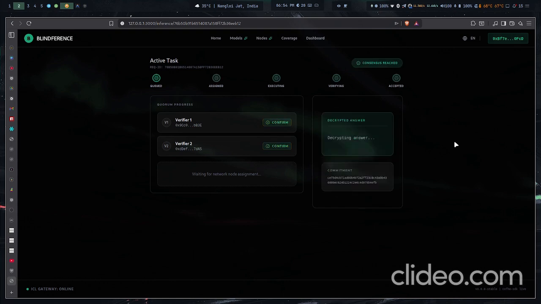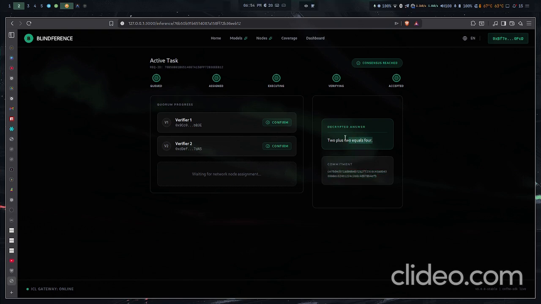On the output side, the leader will encrypt the output key for the user and store it on chain, and only the user's wallet can decrypt the final key and reveal the answer in the frontend. As you can see, we received the answer with the commitment that both verifiers came to the same conclusion: 2 plus 2 equals 4, and consensus is reached. This is pretty much the demonstration we wanted to show.